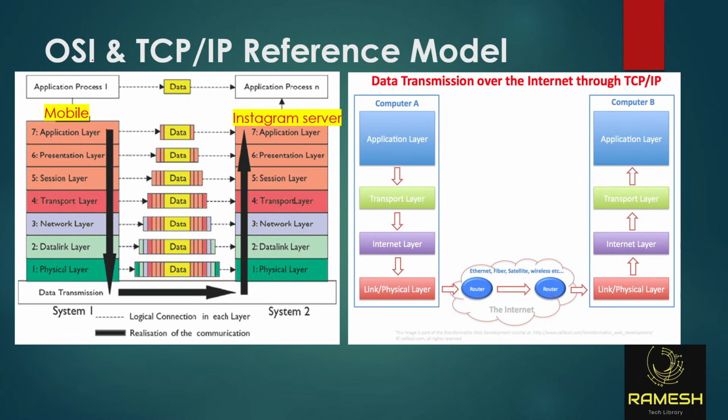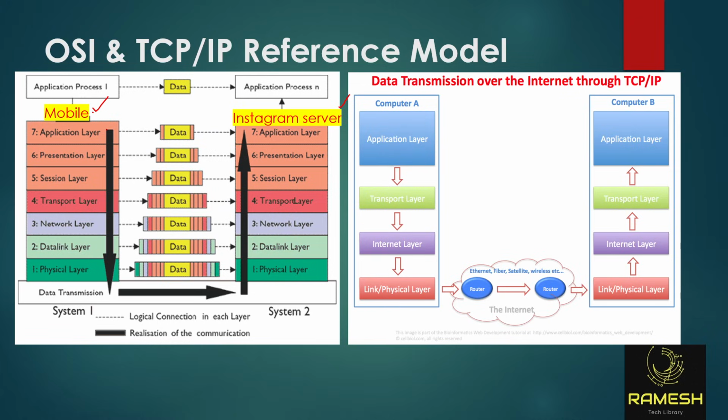Let's understand what OSI is. Everyone is using Instagram nowadays. So this is your mobile phone. On this mobile phone, you install the Instagram application and log in. And this is an Instagram server, which is located somewhere else. Suppose it is part of Meta, and Meta data centers you will see in London. Suppose this Instagram server is located in London, and you are located in Hyderabad or Andhra Pradesh, wherever you are.